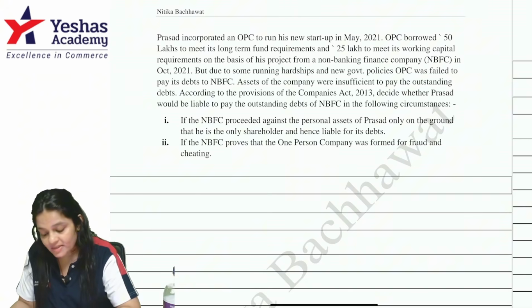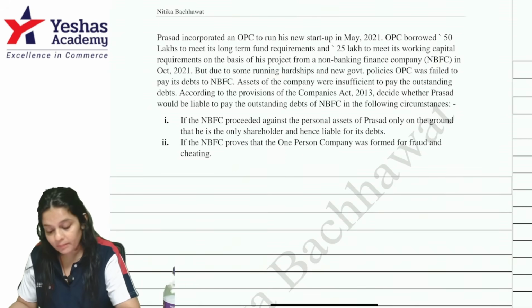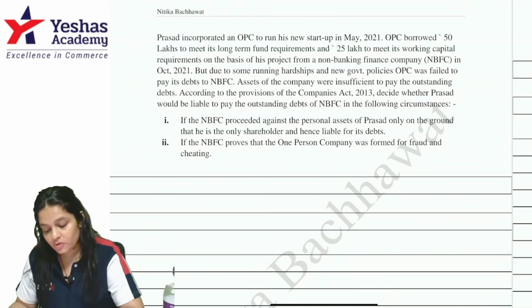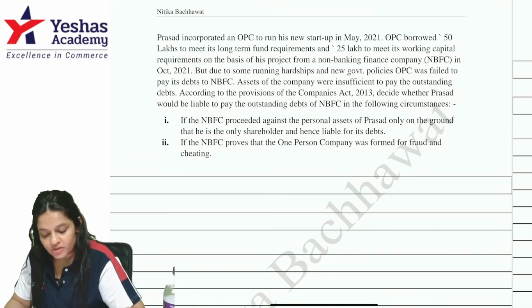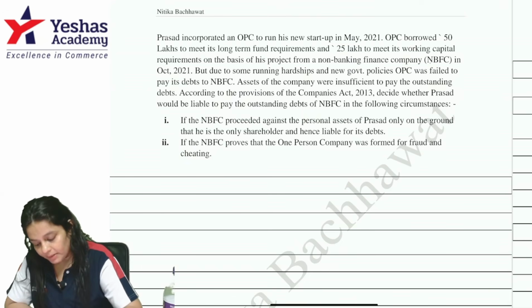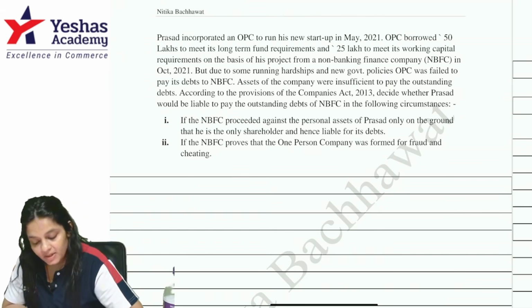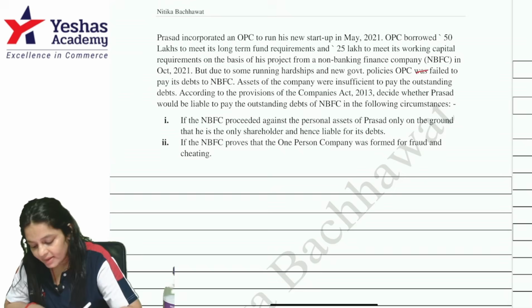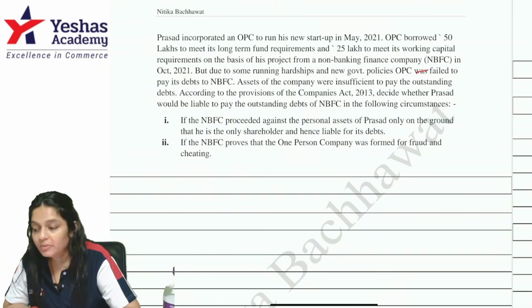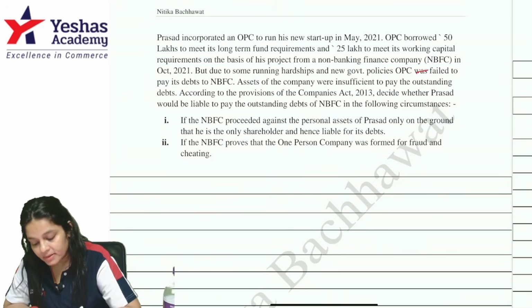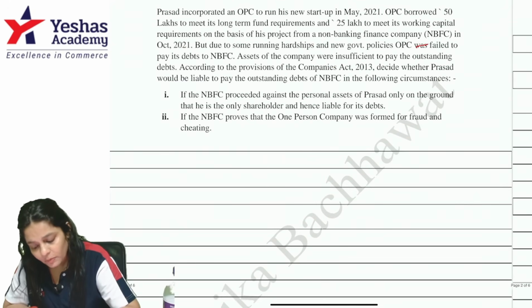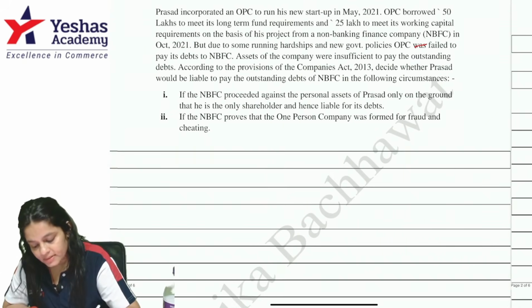So the first question in Companies Act. Prashad incorporated an OPC to run his new startup in May 2021. OPC borrowed 50 lakh to meet its long-term fund requirements and 25 lakhs to meet its working capital requirement on the basis of his project from a non-banking finance company. But due to some business hardships and new government policies, OPC has failed to pay its debts to NBFC. Assets of the company were insufficient to pay the outstanding debts. According to the provisions of the Companies Act, decide whether Prashad would be liable to pay the outstanding debts if NBFC proceeded against the personal assets.